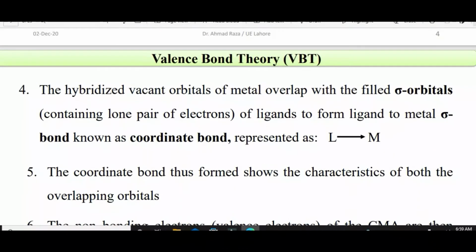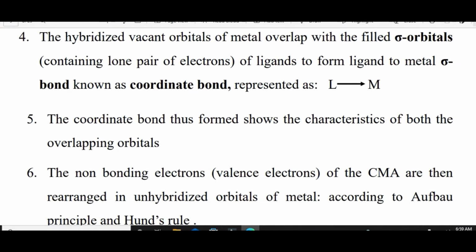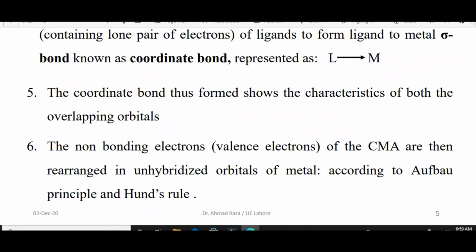Now we are moving toward assumption number 4: the hybridized vacant orbitals of the metal atom overlap with the filled sigma orbitals containing lone pair of electrons of ligands to form a ligand to metal bond known as a coordinate bond. The coordinate bond thus formed shows the characteristics of both the overlapping orbitals.